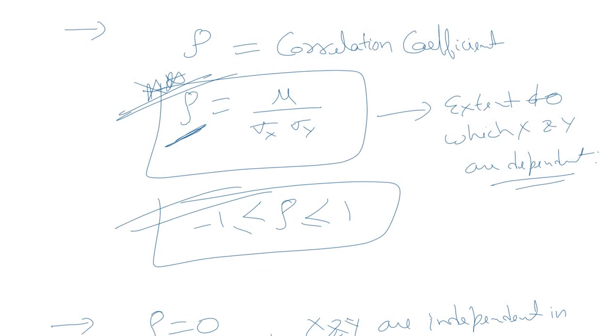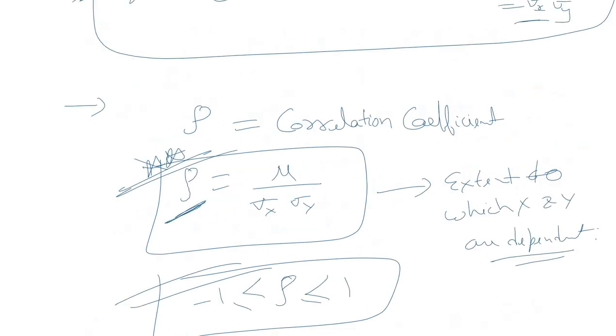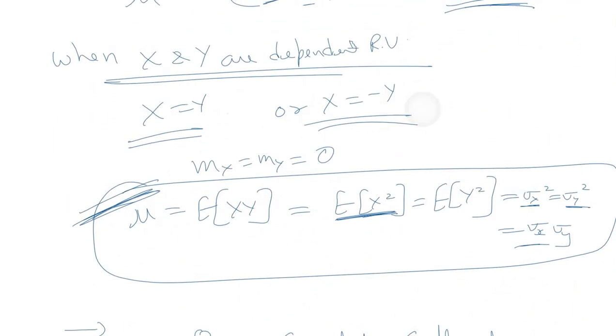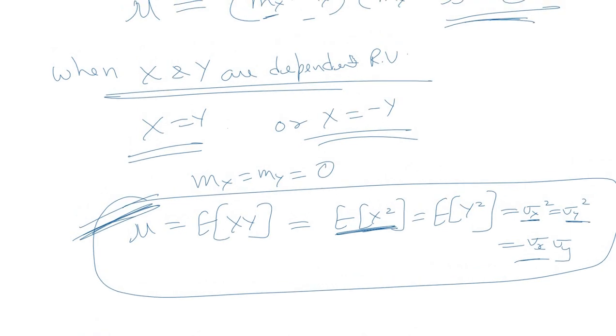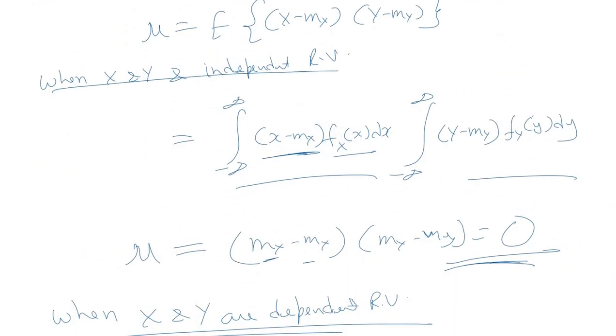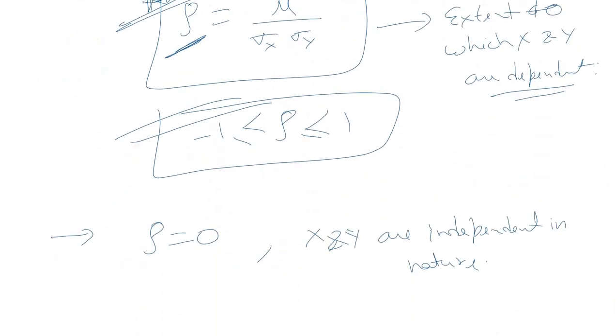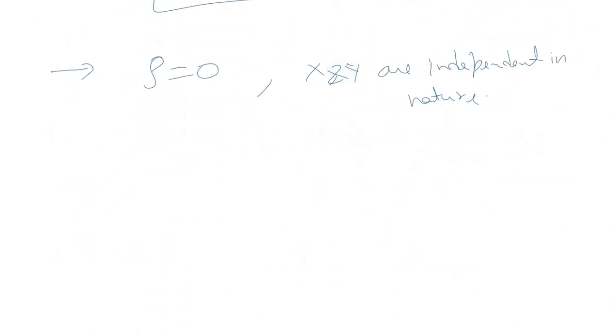Obviously when rho is 0, that is mu is equal to 0, and mu is equal to 0 was the case when x and y were independent random variables. So we can conclude from here that when x and y are independent, we know that mu is equal to 0.